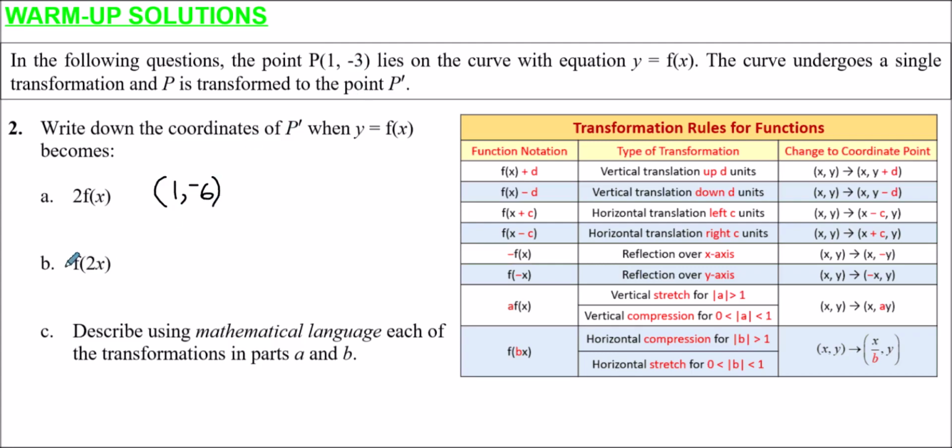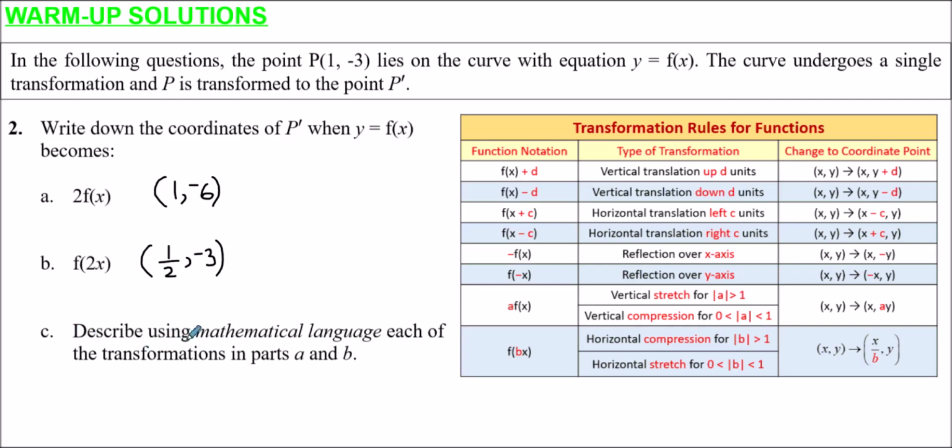For B, the change happens inside the brackets, involving the x, so it affects the x-coordinates, as I've said, in an opposite to common sense way. So rather than the x-coordinates being doubled, which is what it looks like, the x-coordinates are going to be halved. The y-coordinates are not going to change. So the x-coordinate of 1 halves to become just 1/2. The y-coordinate stays at -3.